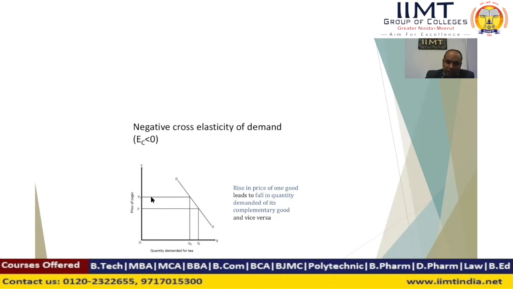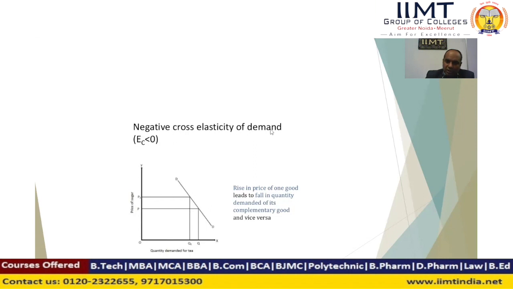In that situation the demand curve has a negative slope. A rise in the price of one good leads to a fall in the quantity demanded of its complementary goods. That type of situation is found in complementary goods.